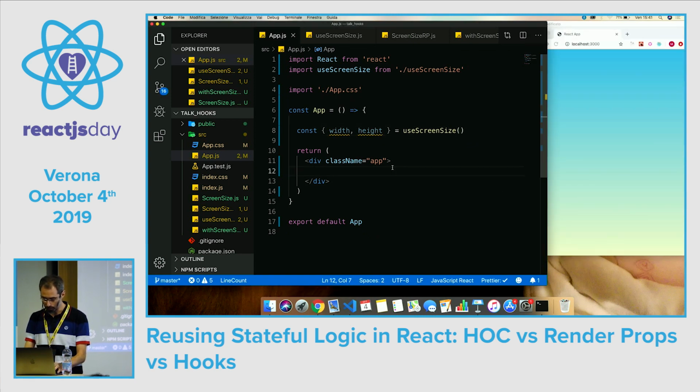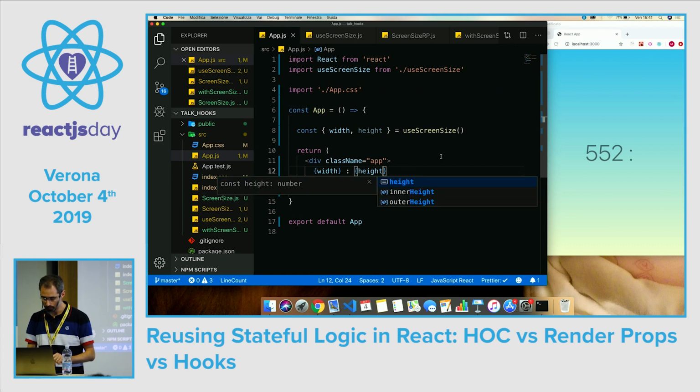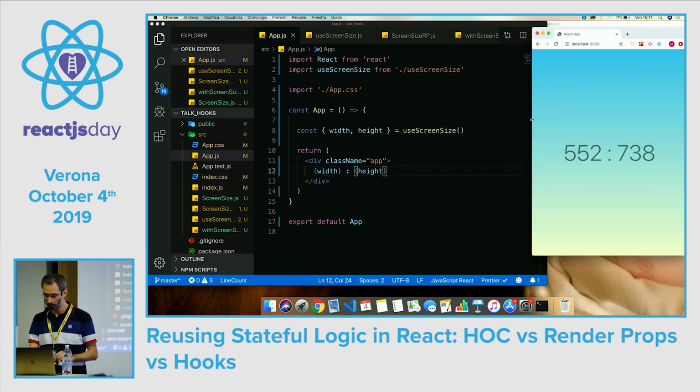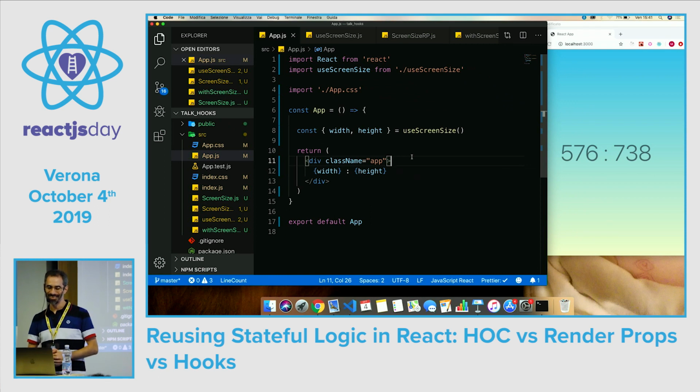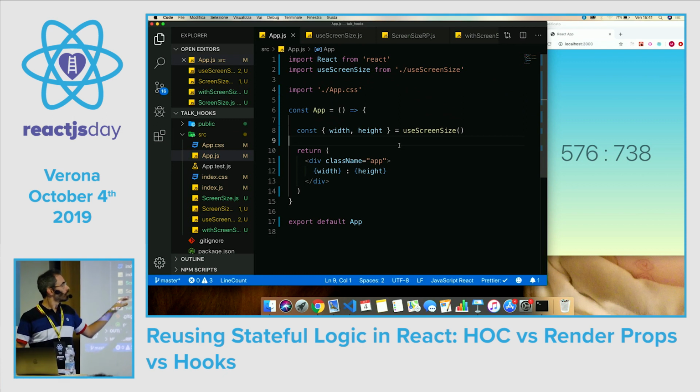And so now we can print width and height. Here we are. So it was a bit long to refactor the code, but you see that when you use the hooks, it's very simple. You just call the function and you have back the state.